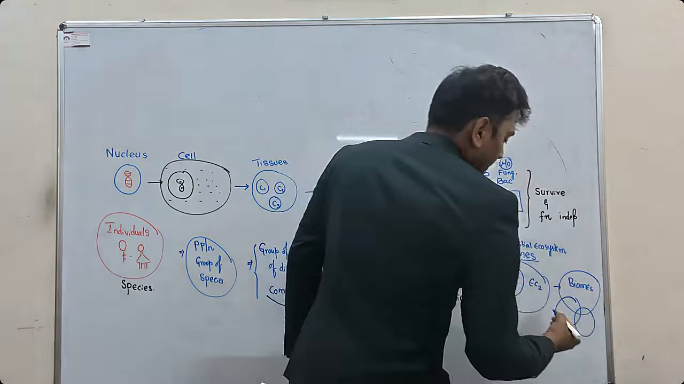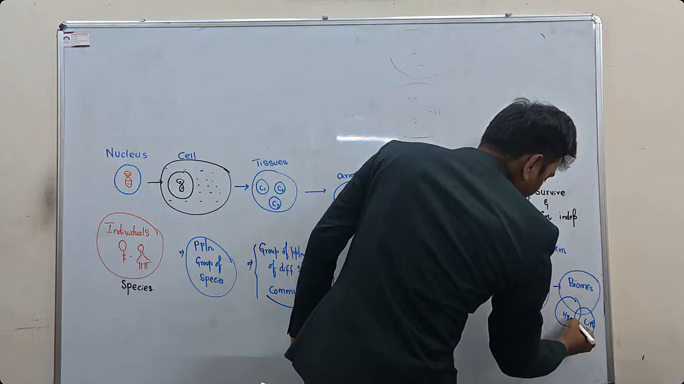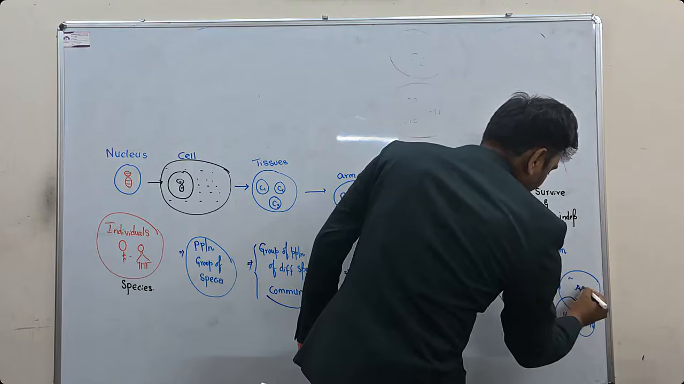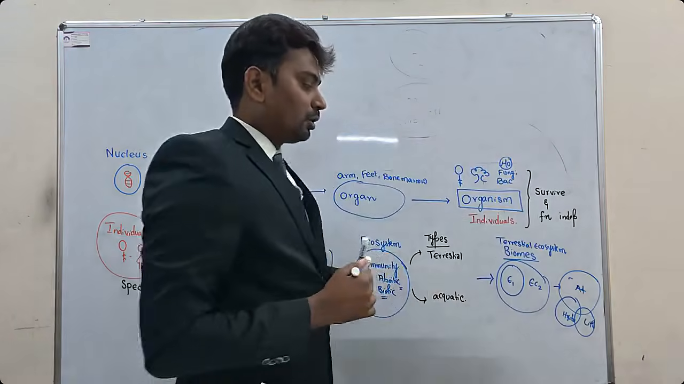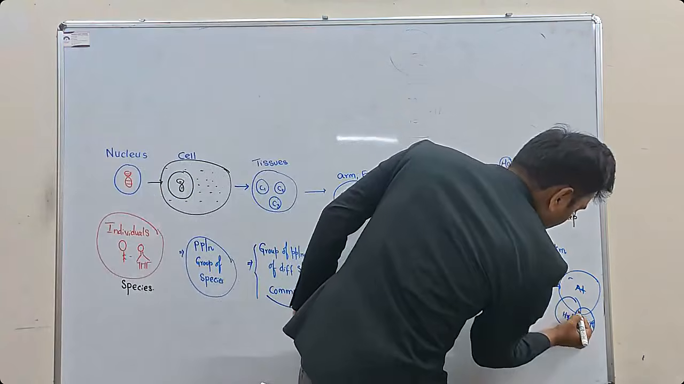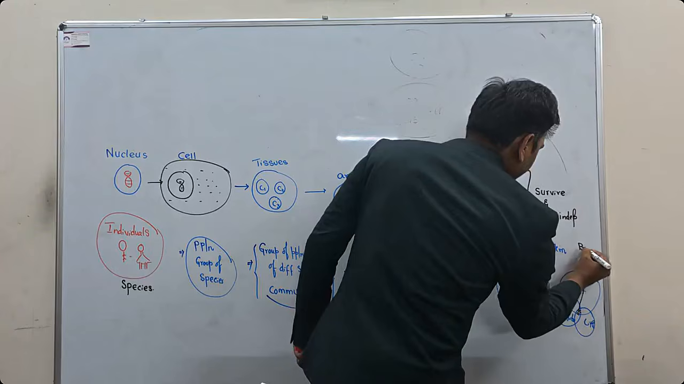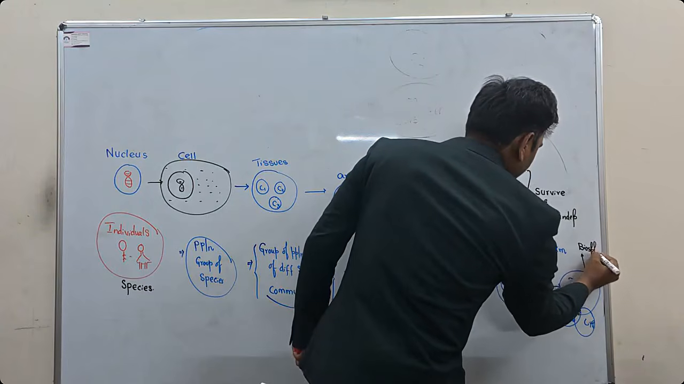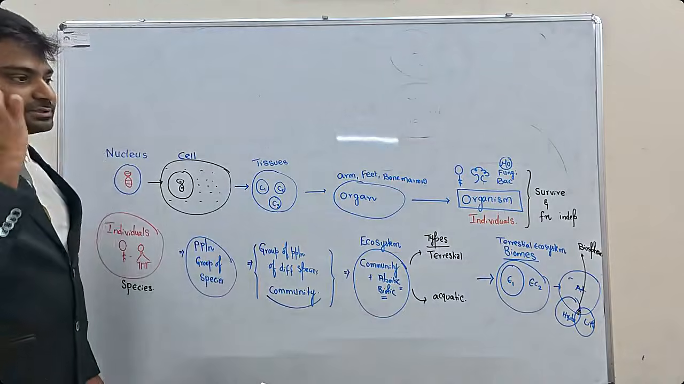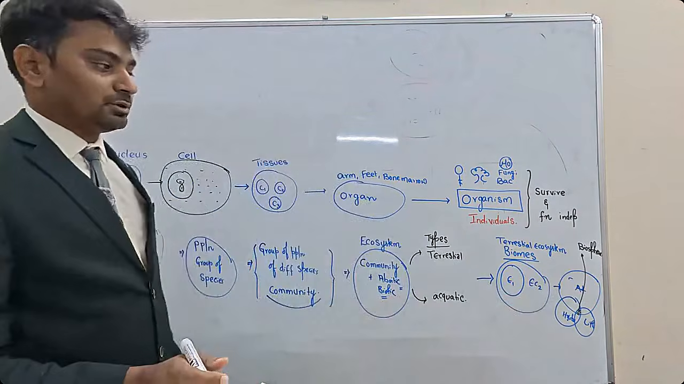So the biomes can be lithosphere, hydrosphere, or it can be atmosphere. A group of biomes where the organisms are surviving is called the biosphere. So the biosphere represents the sphere where living organisms are present on different types of components.